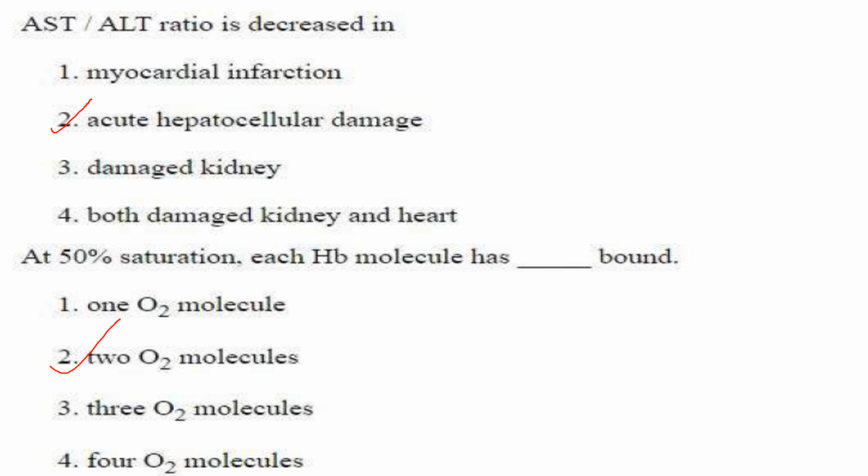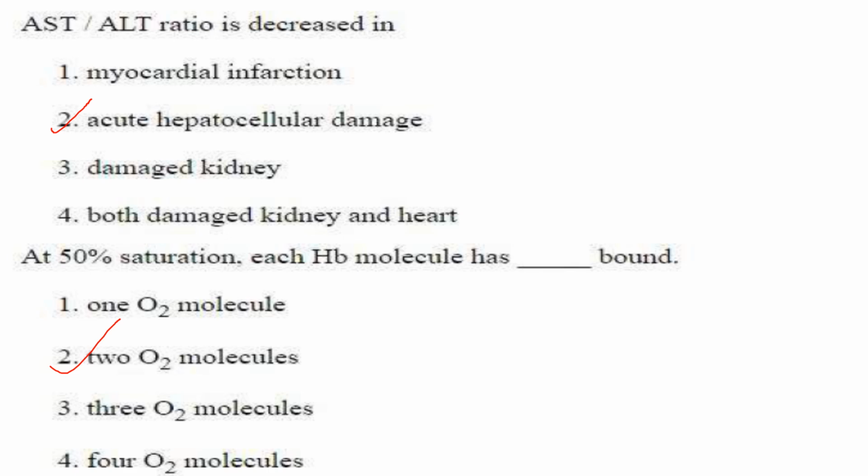So in acute hepatocellular damage that is caused by viral hepatitis, the ALT level rises. ALT, that is alanine transaminase, which is more specific for liver, rises more than the AST level and this results in decrease in the AST-ALT ratio.